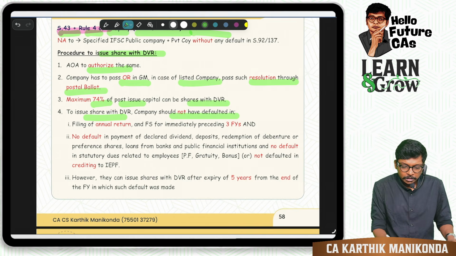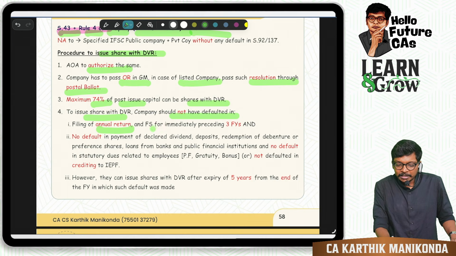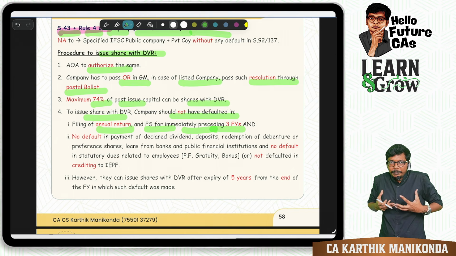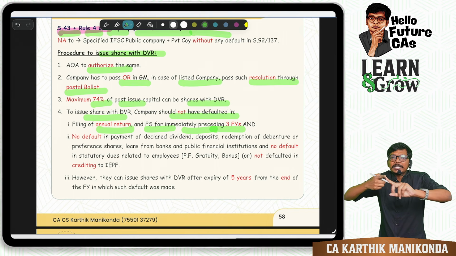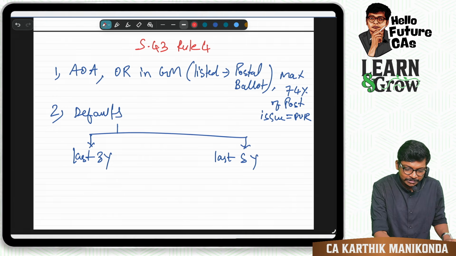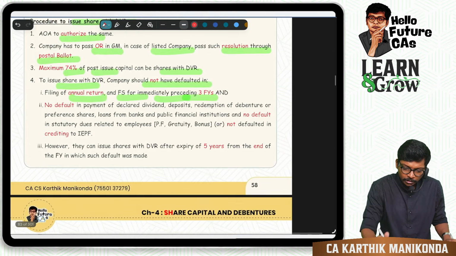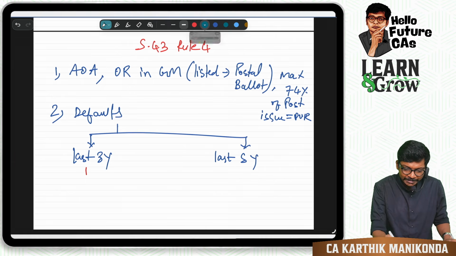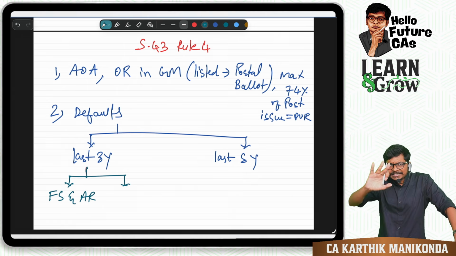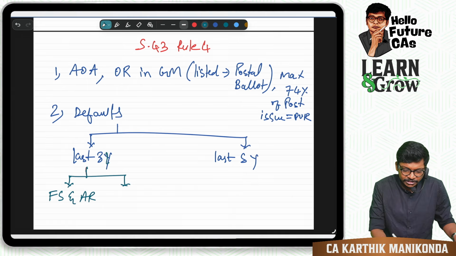First, they are saying no default in filing annual return and financial statement for the immediately preceding 3 financial years. I told you every year the company has to keep filing annual return and financial statements. Correct? So, what is the first thing we saw here? In the last 3 years, again I will split into two, guys: financial statements and annual return. Last 3 consecutive years, guys. Last 3 financial years, you can change it here.